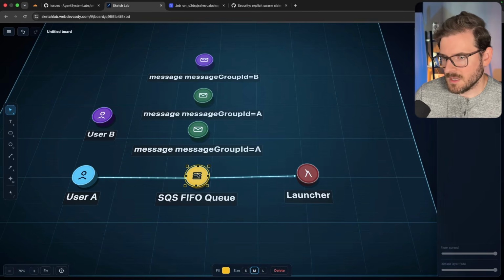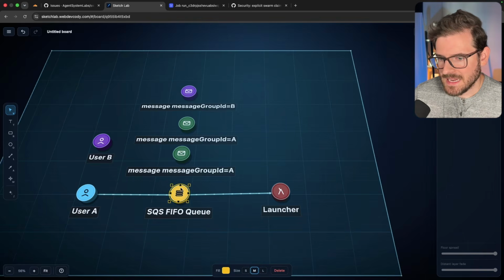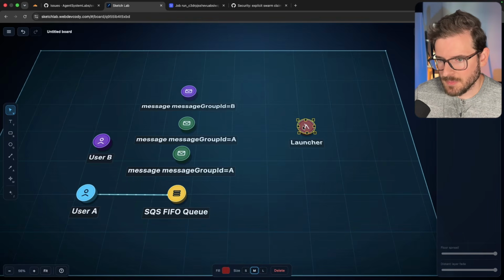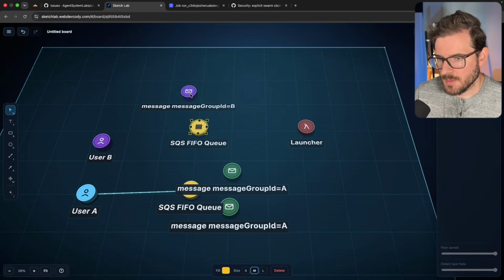Now, the reason we end up using a FIFO queue is because you can have the message group IDs basically shard out the work. And so the launcher, instead of just pulling all of these messages in order, technically behind the scenes, there's almost like separate queues for all this. So if I go ahead and just put, technically, a queue over here, and then I'll put a queue over here.